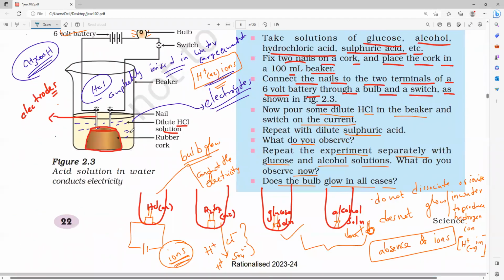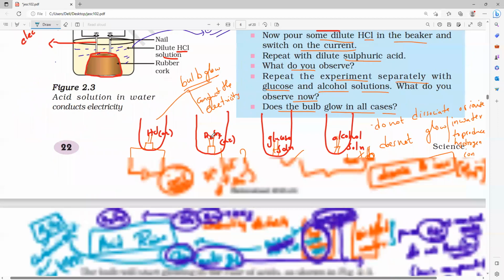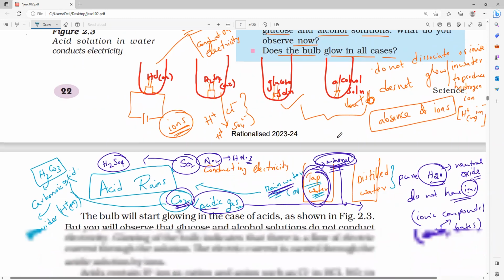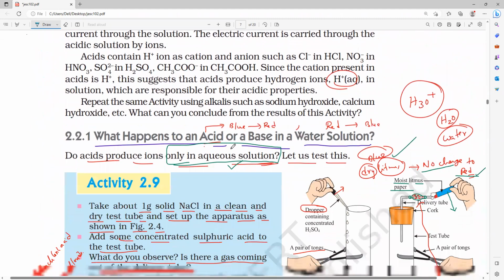Perfectly you learn. Now in your notebook, draw the same diagram four times and make everything perfectly. HCl will form ions, sulfuric acid also will form ions. But glucose and alcohol do not form ions. Clear? That is what you have to write. Okay, so neatly read it and complete it.